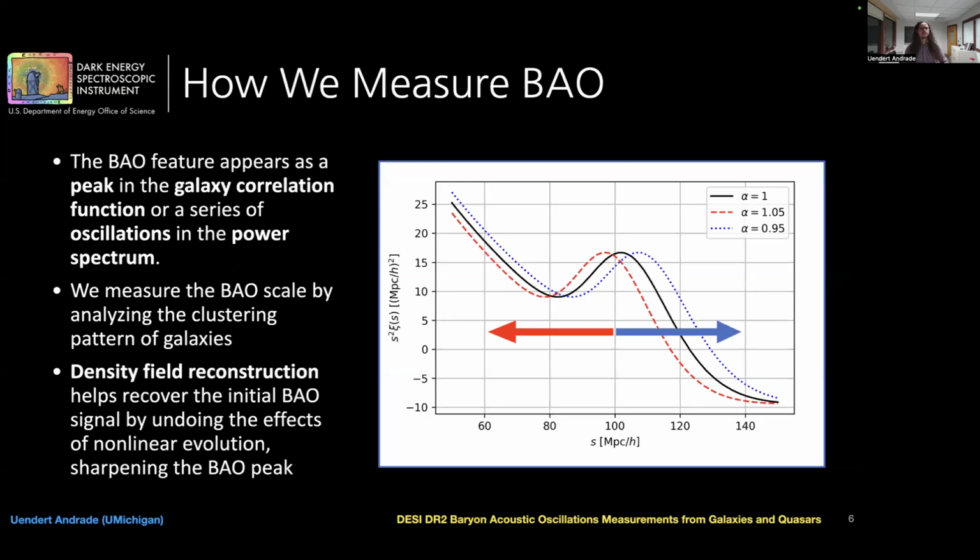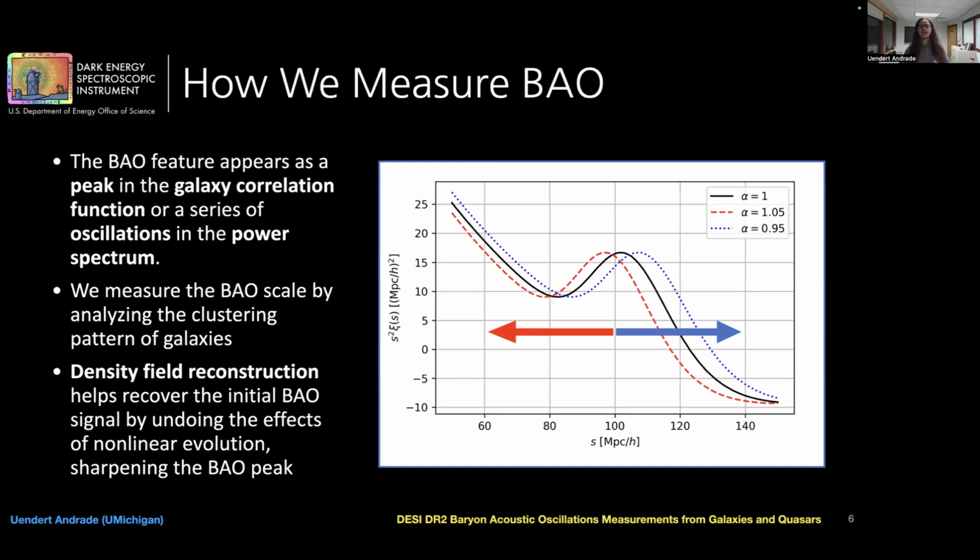So how do we measure the BAO signal in our data? As I mentioned, galaxies prefer to cluster on the BAO scale. So when we look at the galaxy correlation function, we see an excess of clustering on the BAO scale. This bump, which is clearly seen here in this figure, is the signal we are trying to measure with as much precision as possible. Now, I won't go into further detail, but we employ a technique called density reconstruction to sharpen the peak and improve our measurements.